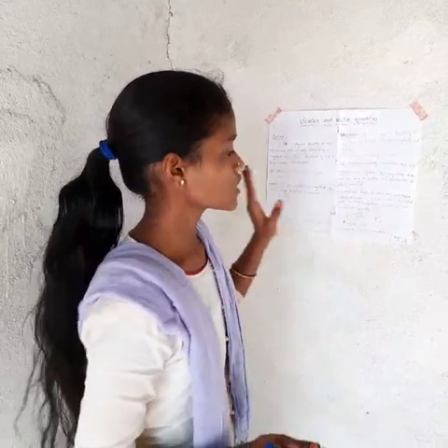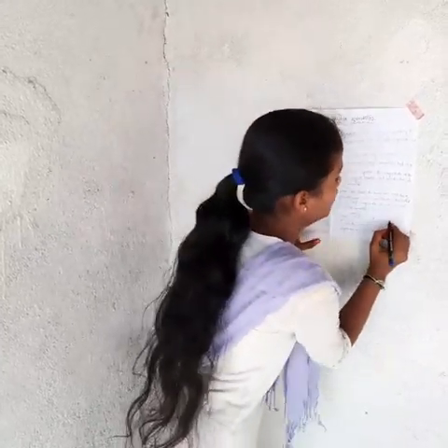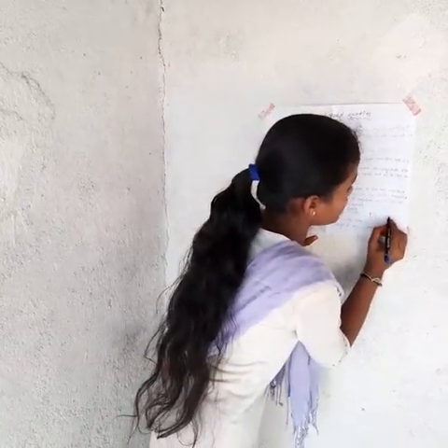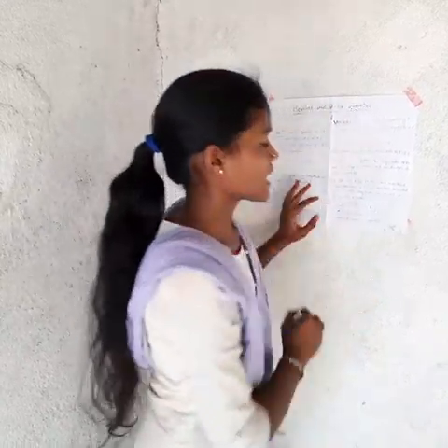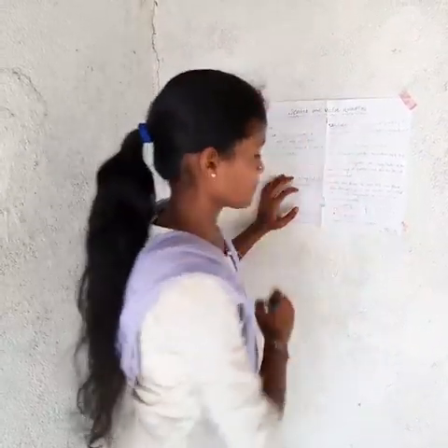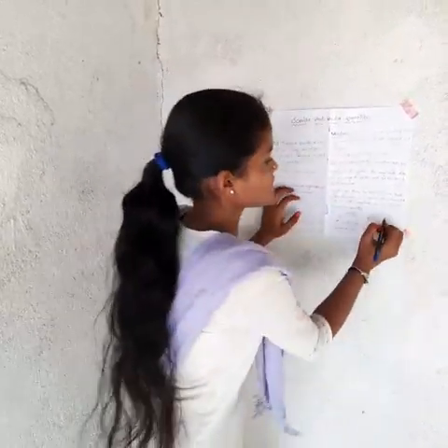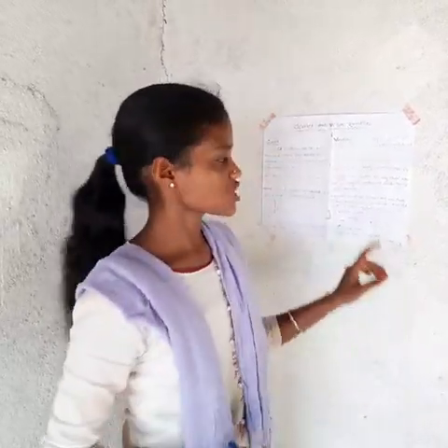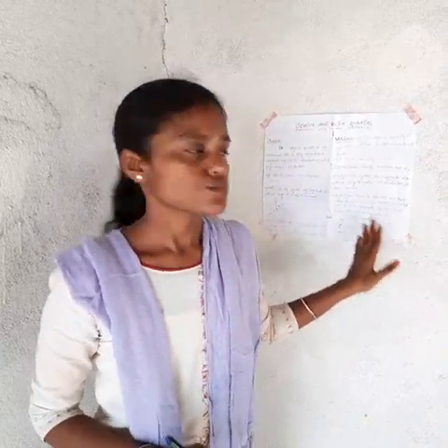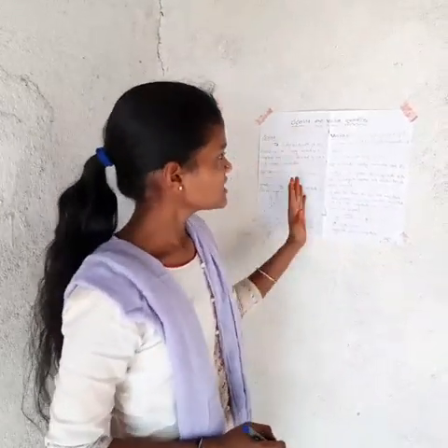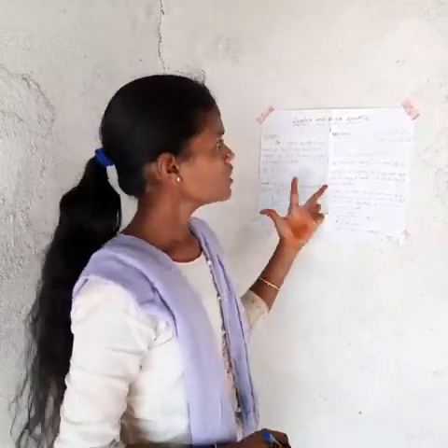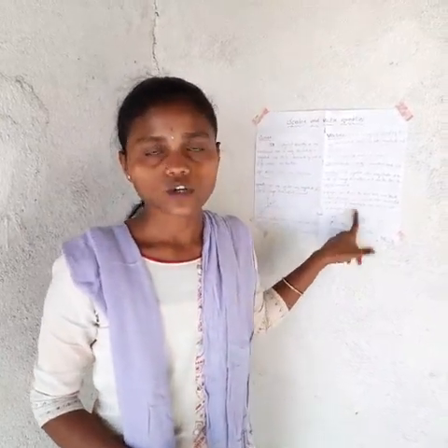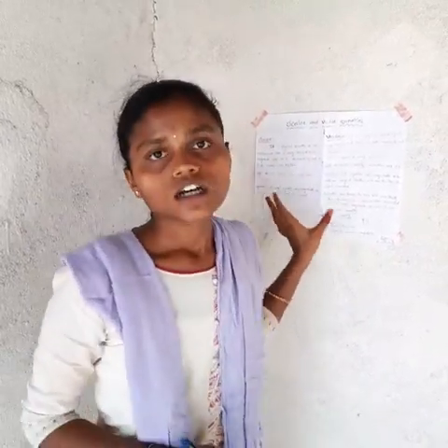A vector can also be represented like the velocity vector v with an arrow above it. Here the length of the arrow represents the magnitude, and the arrow symbol represents in which direction the particular object is moving. Like that we are differentiating these two topics, scalar and vector. This is about scalar and vector.